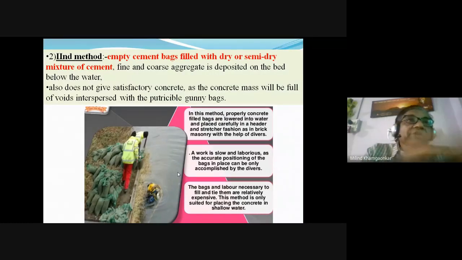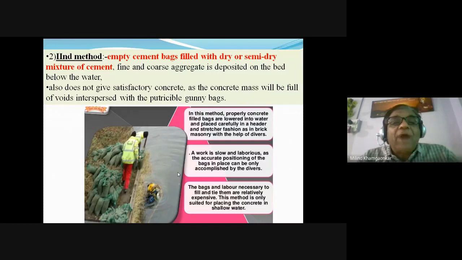Certain cohesive additional materials like the pozzolanas, like the fly ash, or certain admixtures, cohesive admixtures. We will be learning later on in self-compacting concrete. But those admixtures are needed to be added so that the concrete is placed calmly and silently below the water, and there should not be any disturbance while placing because of the danger of segregation. The concrete is to be placed.